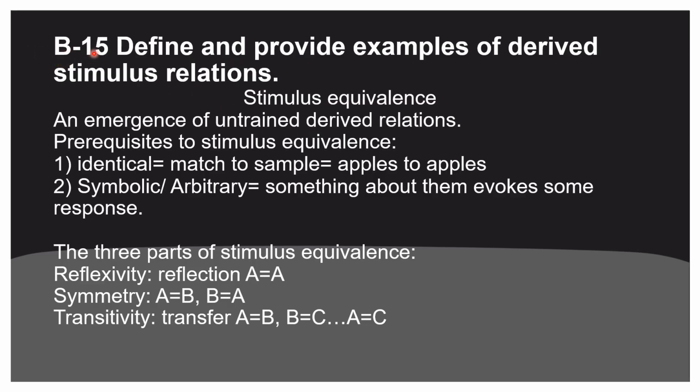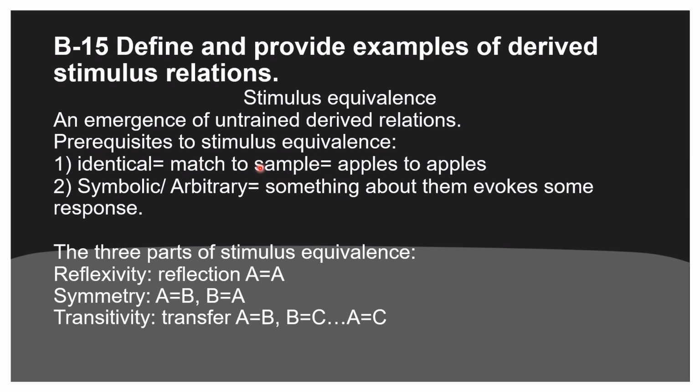Now we're moving on to section B15, define and provide examples of derived stimulus relations. So this is when we're talking about stimulus equivalence, which is an emergence of untrained derived relations. There's some prerequisites to stimulus equivalence, and that would be identical, such as match to sample, which is like apples to apples.